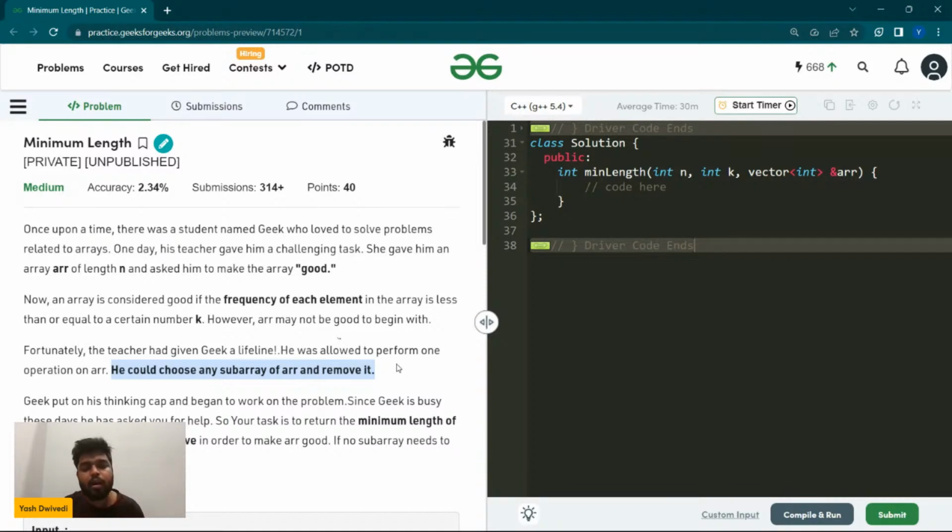So if you can choose a subarray that you can remove, maybe many people were suggesting sliding window. How many of you have done it using sliding window? Has anyone got this problem accepted using the sliding window approach? Because I did not go with the sliding window approach. So how many of you did it using the sliding window? I kind of went with the normal general thing.